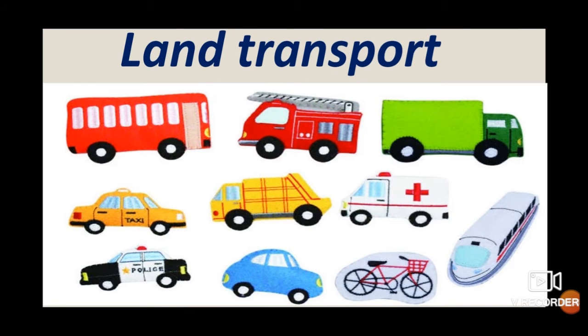Next is land transport. There are two main forms of land transport. They are road transport and rail transport. What is road transport? Road refers to the track on which some vehicles move. In early times, roads were muddy tracks made by cleaning trees, bushes and big stones. Later the roads were paved with brick or crushed stone. Now we find stronger concrete or tar roads.